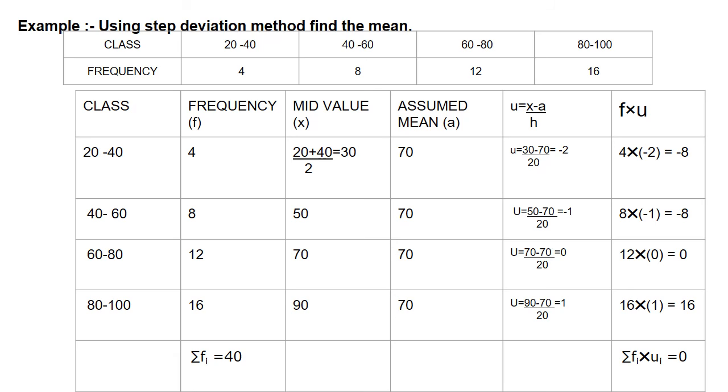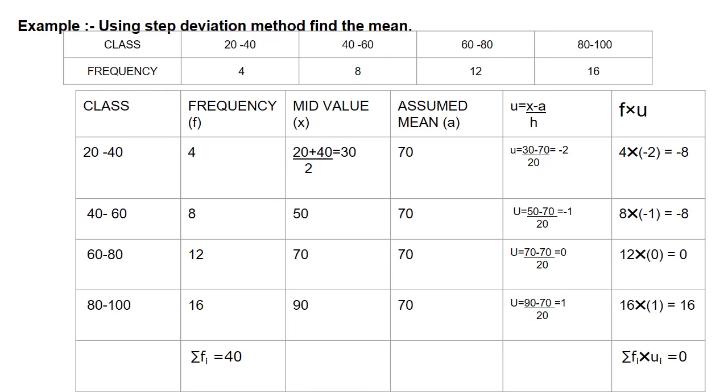Now let us take the assumed mean a. We have to select the assumed mean from the mid values of the given classes. Here we can assume that 30 is a, or 50 is also a. We can take 70 as the assumed mean, or we can take 90 also. Now let us take a as 70. So the assumed mean for each class is 70, 70, 70, 70.